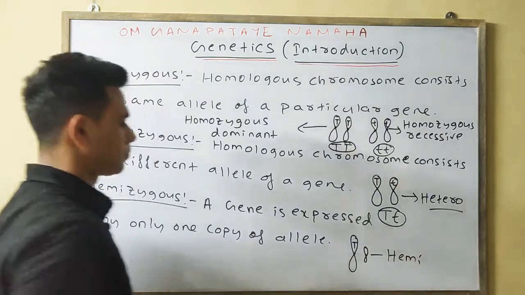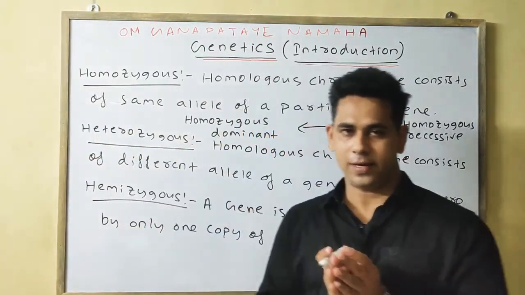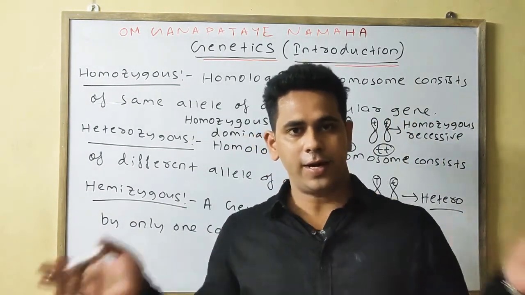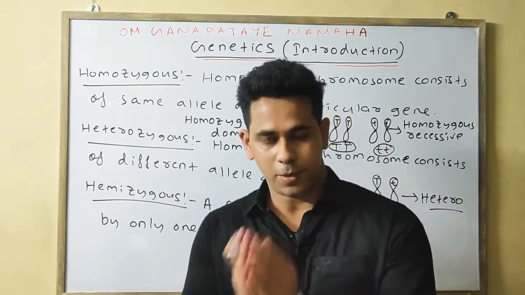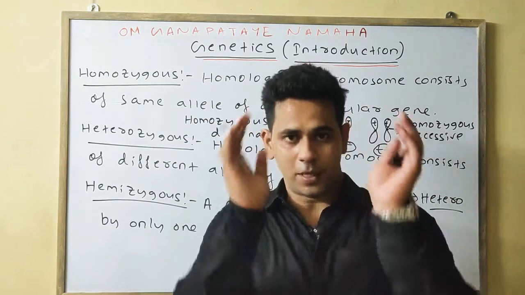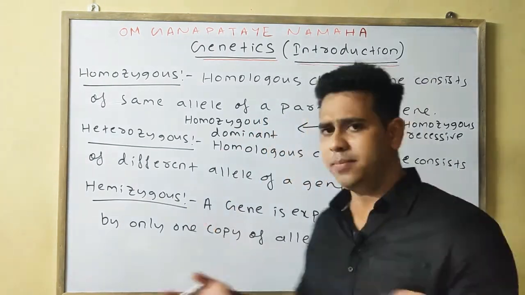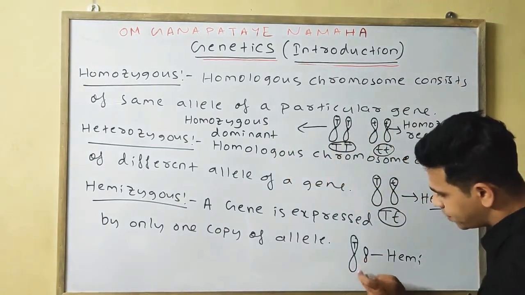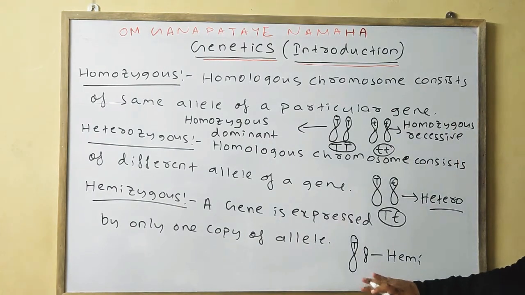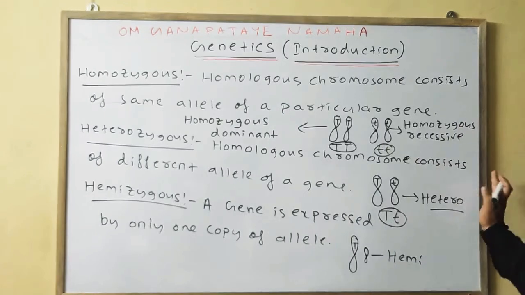Okay, understood? If the same type of allele is present on the homologous chromosomes, then it is called your homozygous. If different alleles are present for a particular gene, then it is known as your heterozygous. If a particular gene is being expressed by only one copy of allele, then that is known as hemi. Hemi means half, meaning only one particular chromosome will express the character. So in this case we will say hemizygous. Homozygous, heterozygous, hemizygous. Okay, note down.